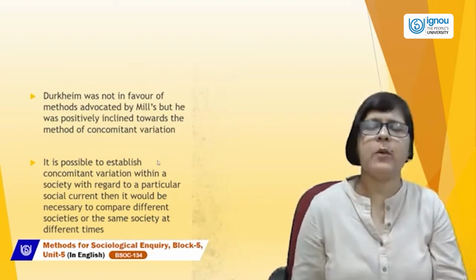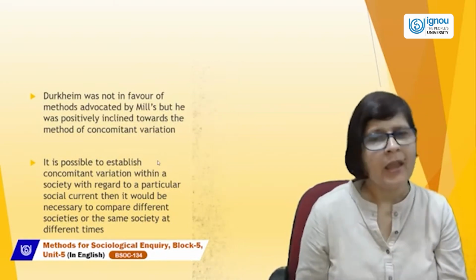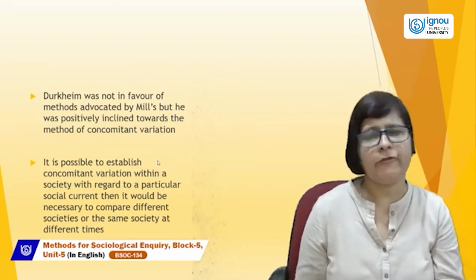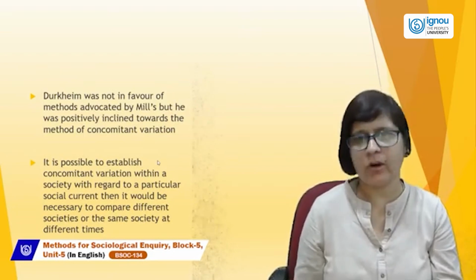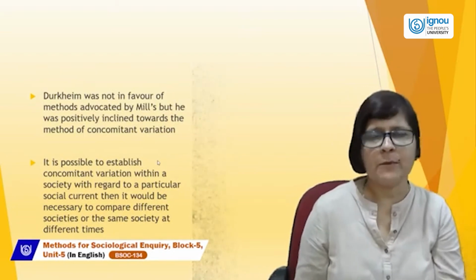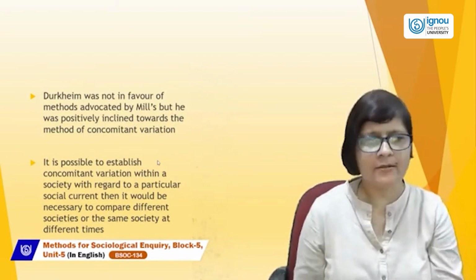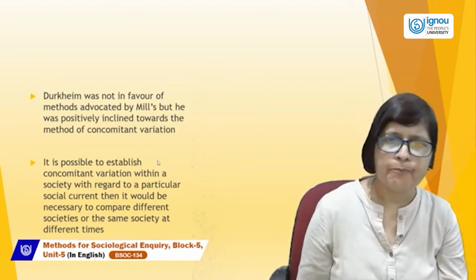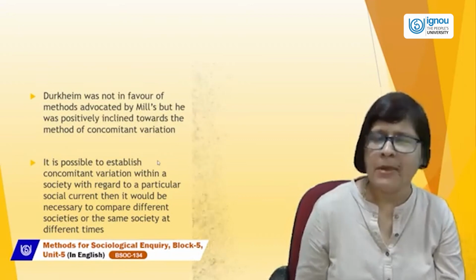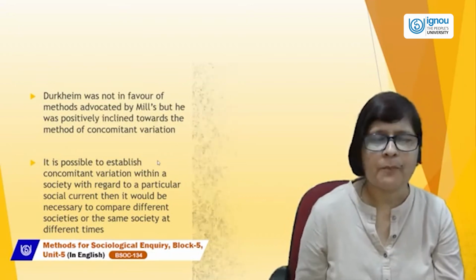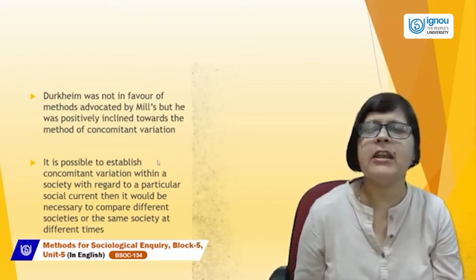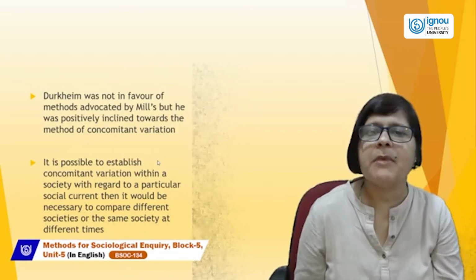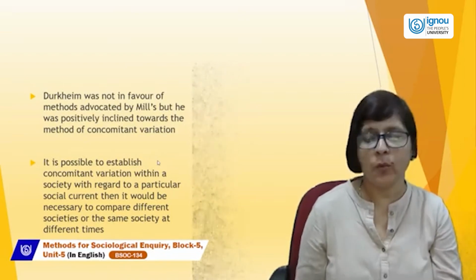Few methods were given by Stuart Mill, and we will discuss them later in this lecture, right?